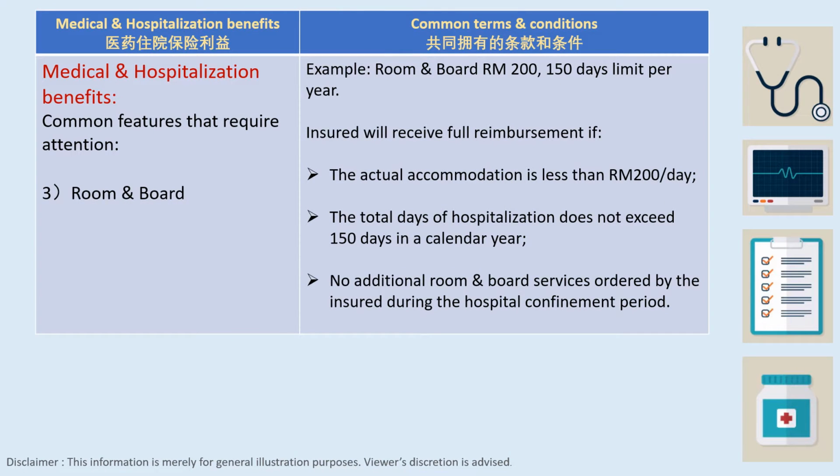The third item is room and board. Example, if you purchase a medical and hospitalization plan with the room and board limit of 200 ringgit and 150 days limit per year, insured will receive full reimbursement if the actual accommodation is less than 200 ringgit per day, the total days of hospitalization does not exceed 150 days in a calendar year, and no additional room and board services are ordered by the insured during the hospital confinement period.